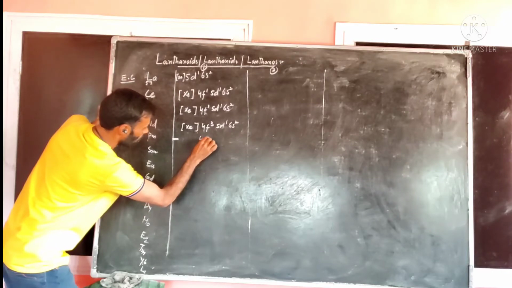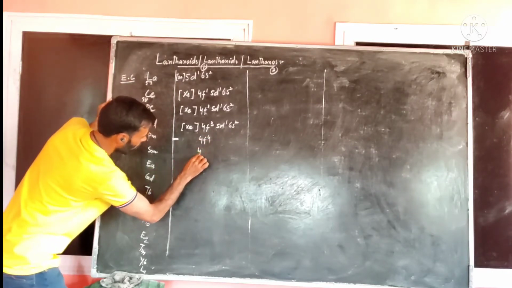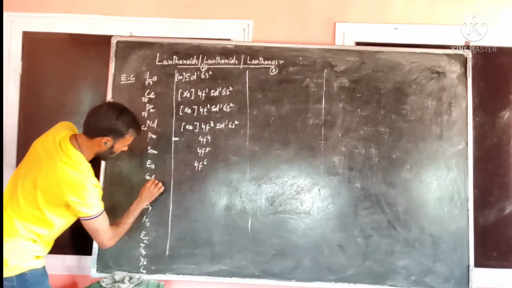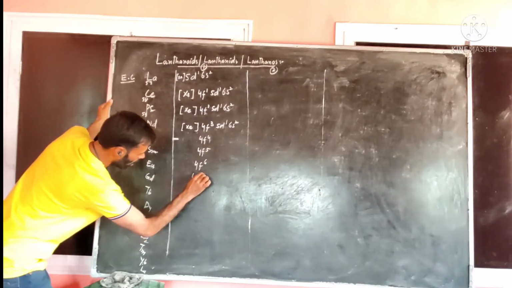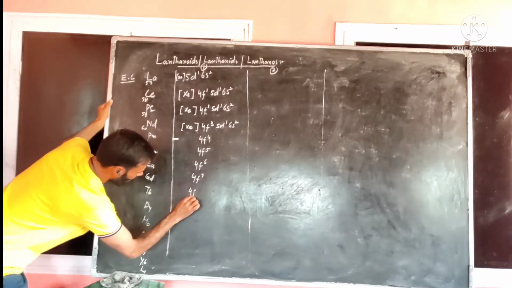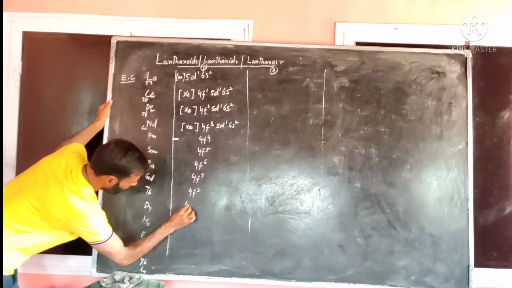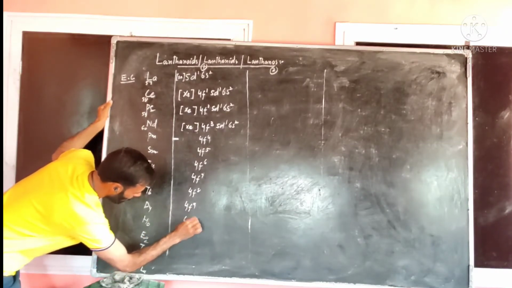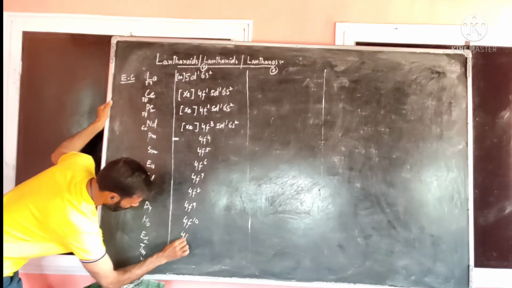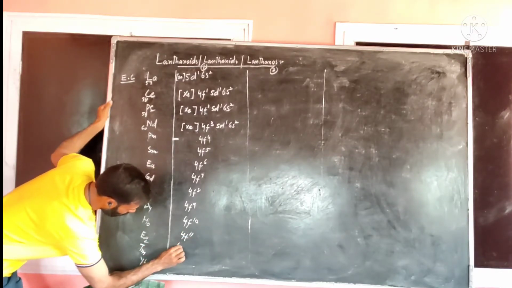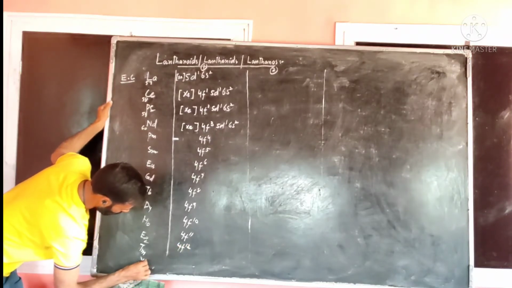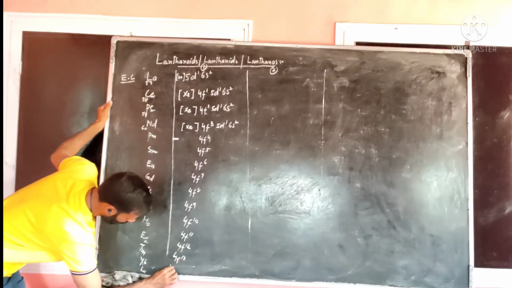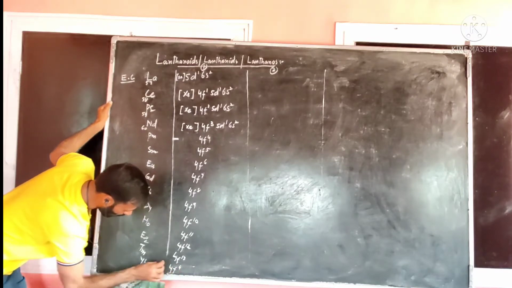This means 4f4 for this element, 4f5 for this element, 4f6, 4f7, 4f8, 4f9, 4f10, 4f11, 4f12, 4f13, and for this element 4f14.